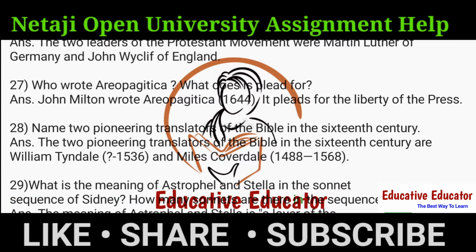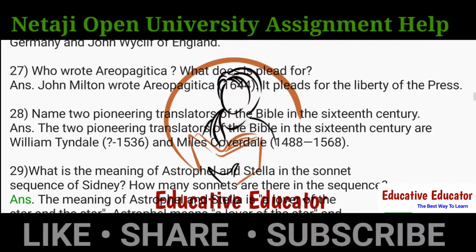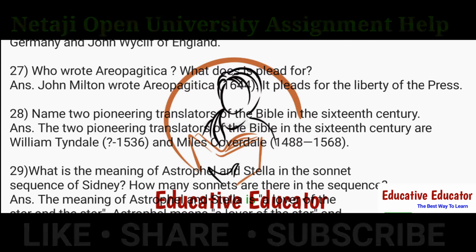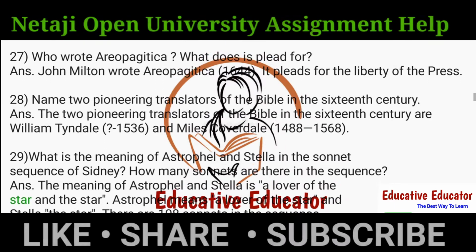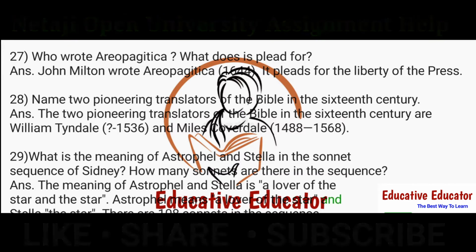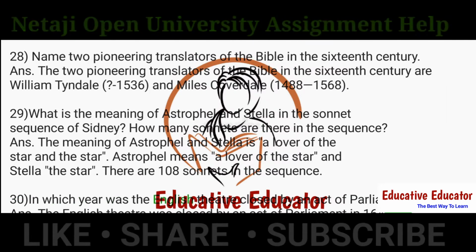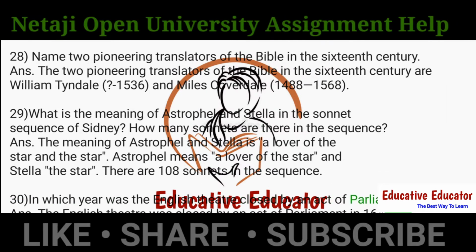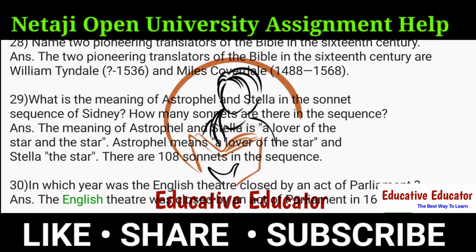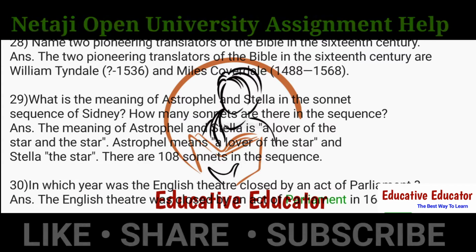29. What is the meaning of Astrophil and Stella in the sonnet sequence of Sidney? How many sonnets are there in the sequence? Ans. Astrophil means a lover of the star and Stella, the star. There are 108 sonnets in the sequence. 30. In which year was the English theatre closed by an Act of Parliament? Ans. The English theatre was closed by an Act of Parliament in 1642.